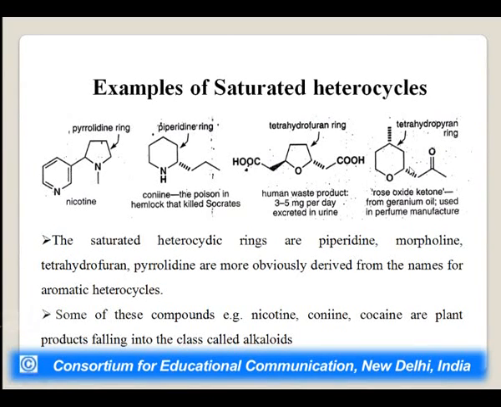Another example you can see is rose oxide, and this is the tetrahydropyran ring, and it is used in perfume manufacture. The saturated heterocyclic rings piperidine, morpholine, tetrahydrofuran, pyrrolidine are more obviously derived from the names of aromatic heterocycles. Some of these we have discussed: nicotine, coniine, cocaine are plant products falling into the class called alkaloids.